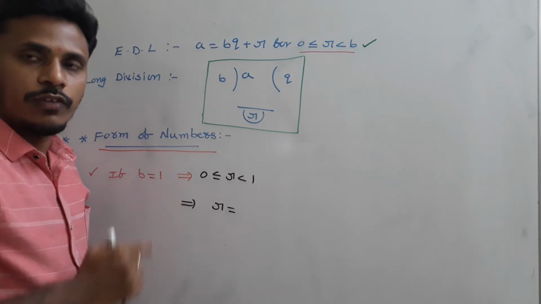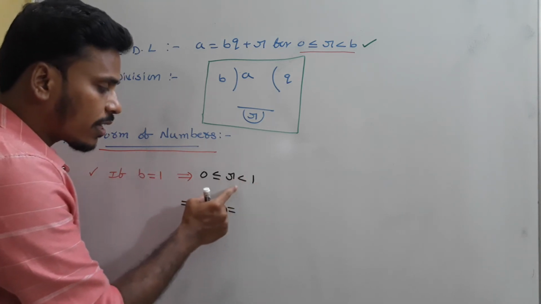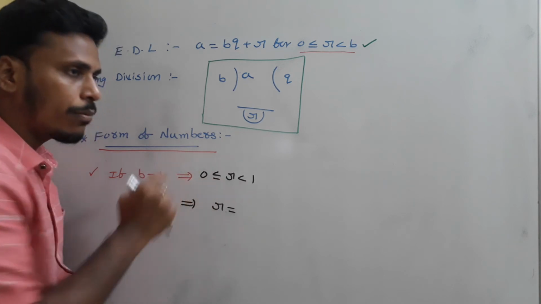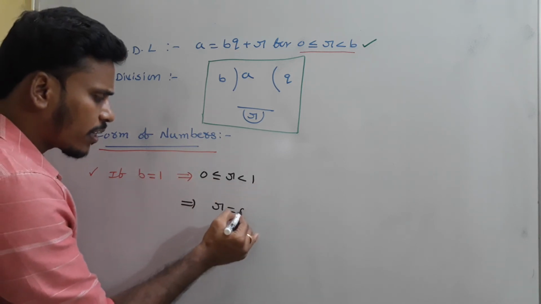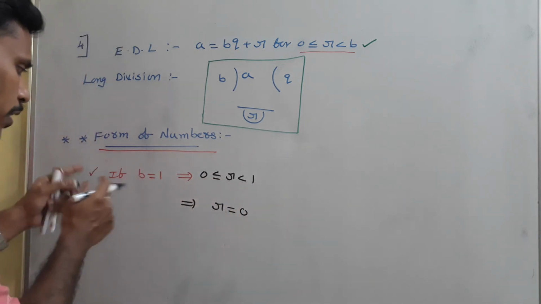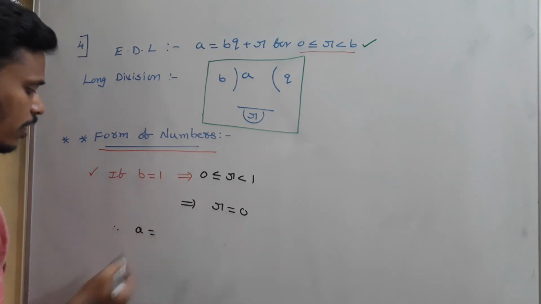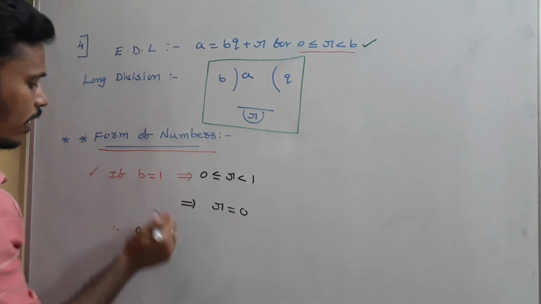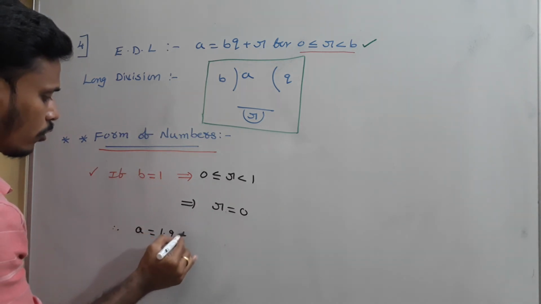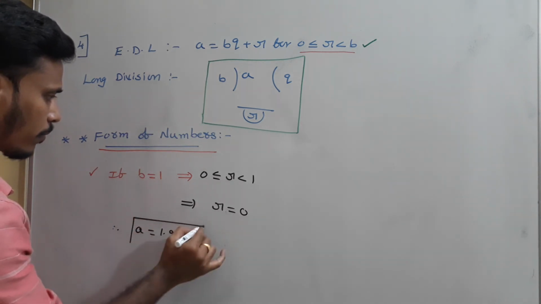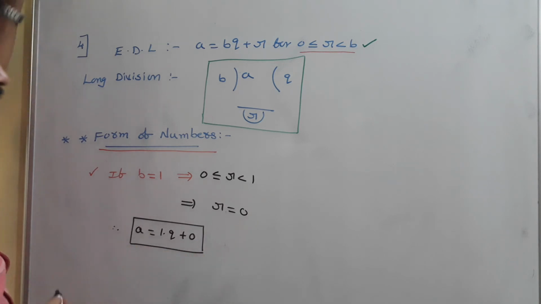R is an integer, we know, and the value of r is less than 1 and greater than or equal to 0. So clearly r is equal to 0. If b is equal to 1, r is equal to 0. Therefore, what is our representation? a = 1 into q + 0. This is the representation for b equal to 1.